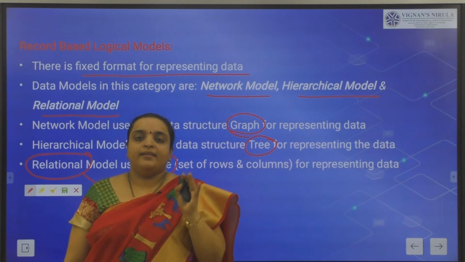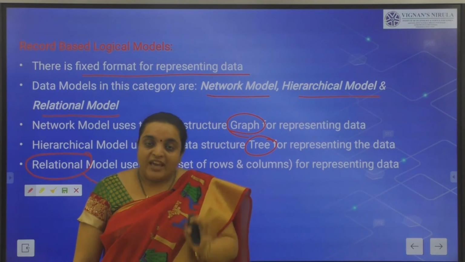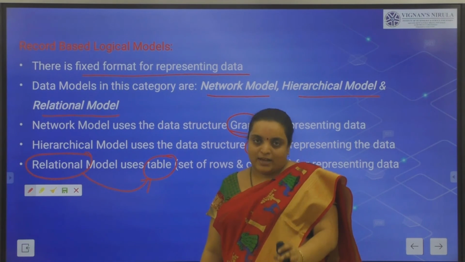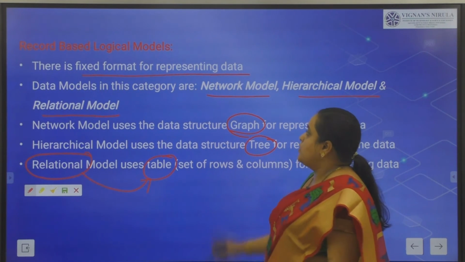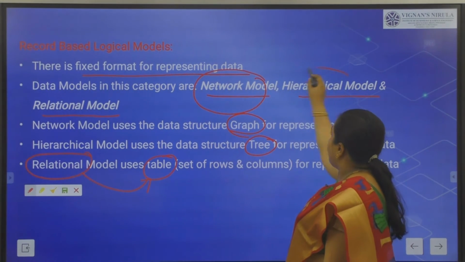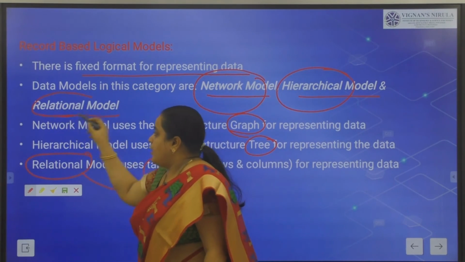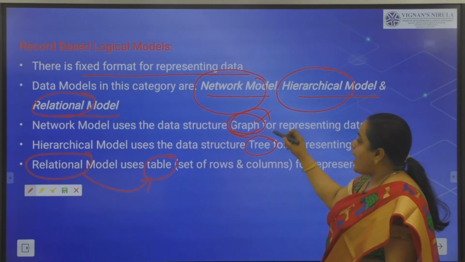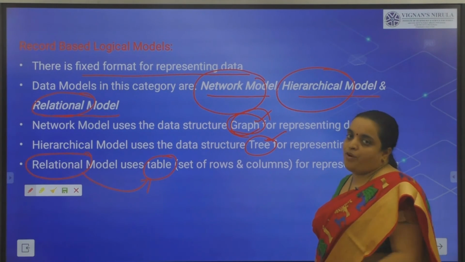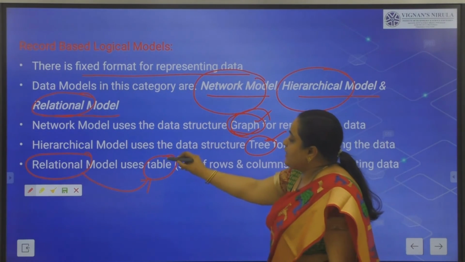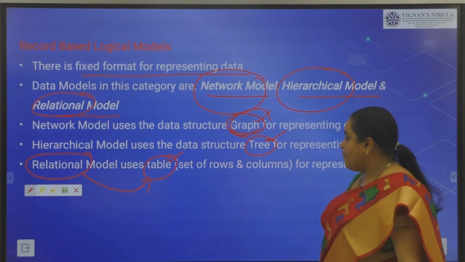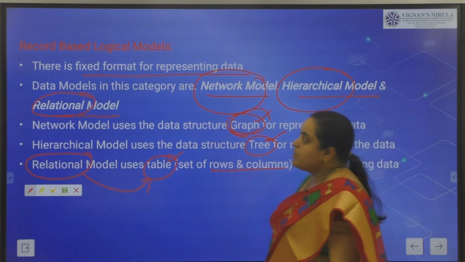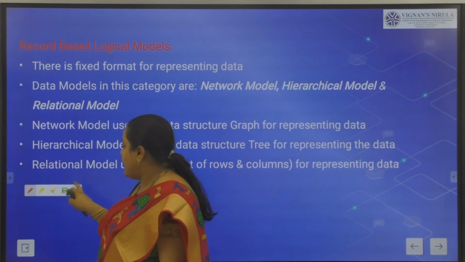Relation is nothing but a table. So, we store our data in a fixed format in record-based data models. Here we will use the network model, hierarchical model and relational model. Network model is nothing but representing in the form of graphs. Hierarchical model is representing in the form of a tree. Relational model is representing in the form of a table. Table representation means it will have rows and columns. Clear? So this is about the record-based data model.